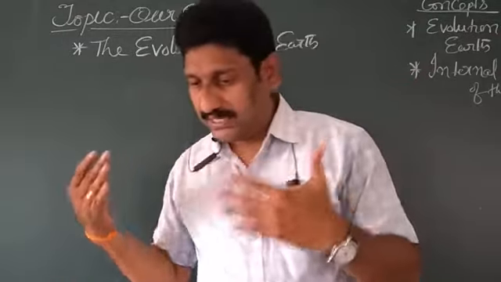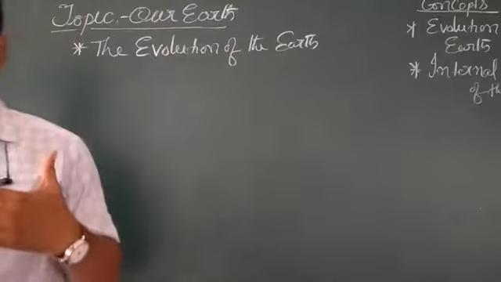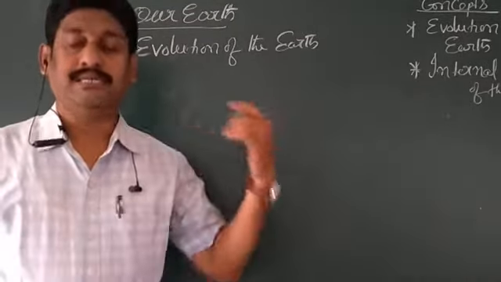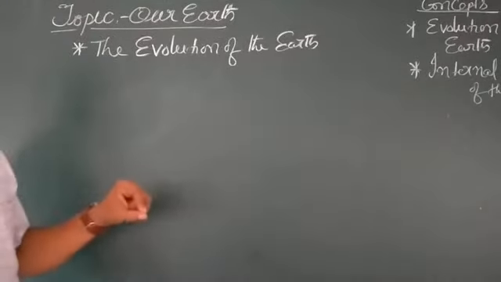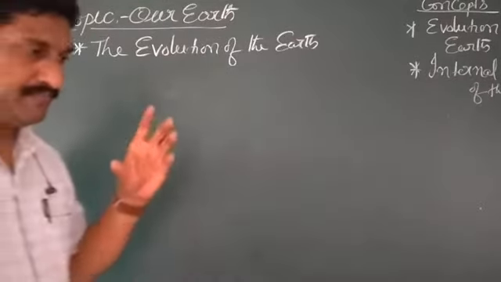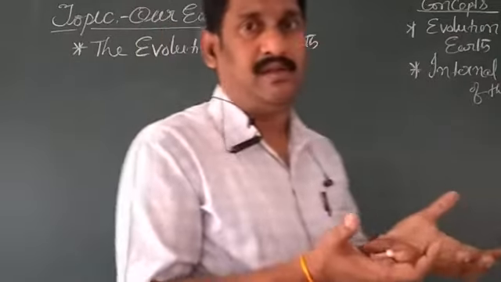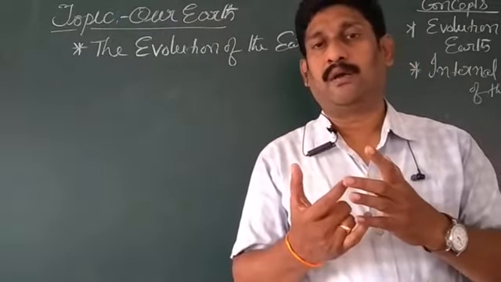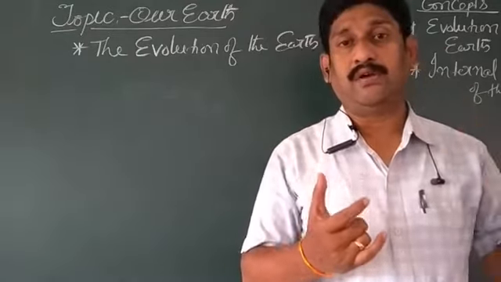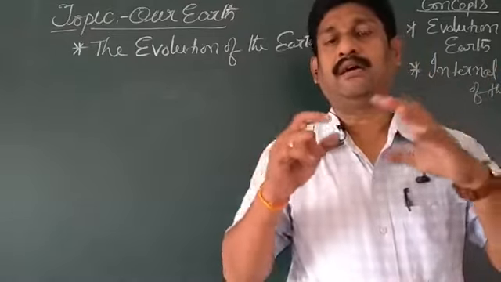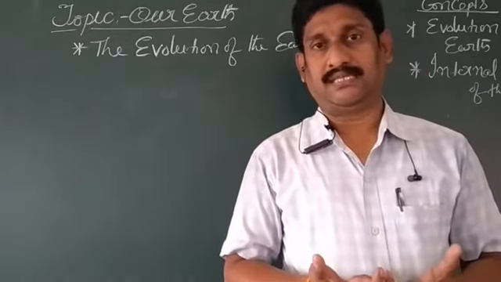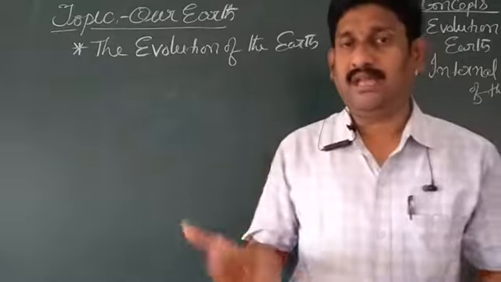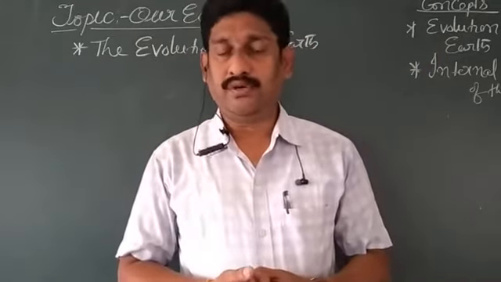The earth began to form 4.5 billion years ago. Before that, in which way was the earth's surface formed? What was the position of the earth's surface? What was the condition of the earth's surface? We are going to discuss that.